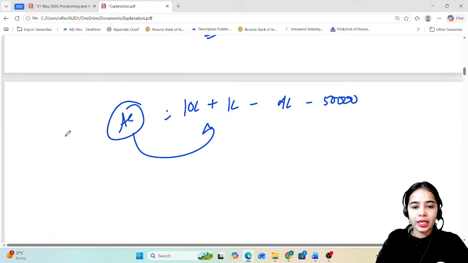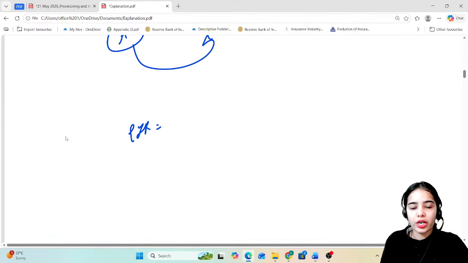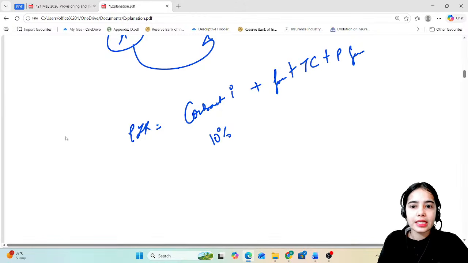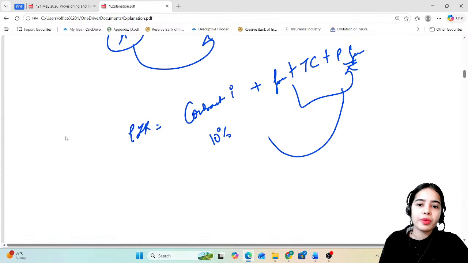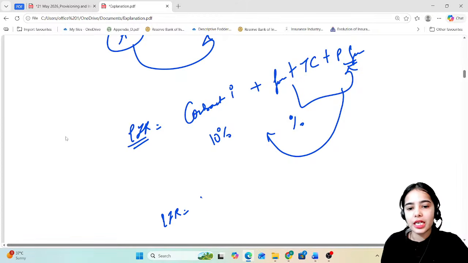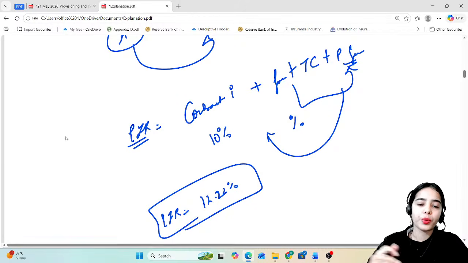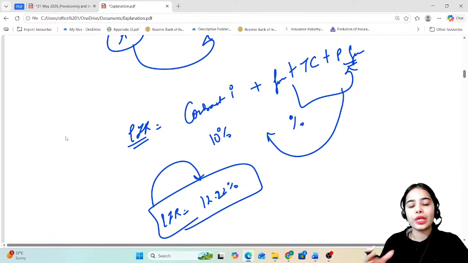Effective interest rate includes the contractual interest rate, that is the 10% interest rate, as well as any fees the bank is taking, some transaction cost, some processing fees and such. All these fees will also be included in percentage form under the EIR. So let's say the effective interest rate is 12.22%, including the processing fee, the yearly fee, or the transaction cost that the borrower has to pay on the loan. So the effective interest rate also includes the additional fee, the additional cost that the borrower has to pay.